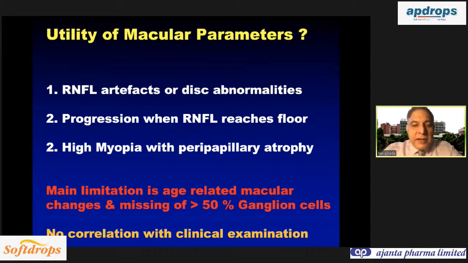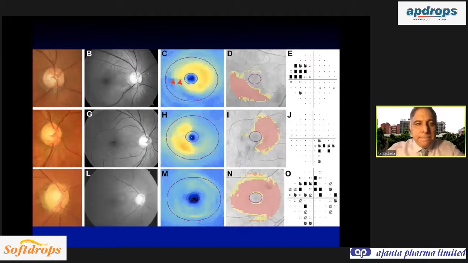The main limitation I already told you: there is no correlation with clinical examination, and you are missing 50% of the ganglion cells when you are just doing the macular GCC imaging. So you're not getting a complete picture as compared to the RNFL OCT.